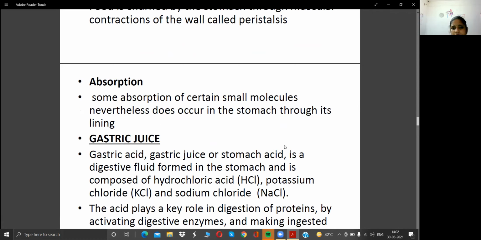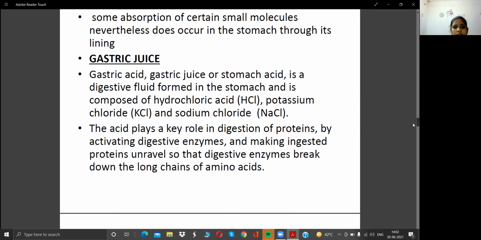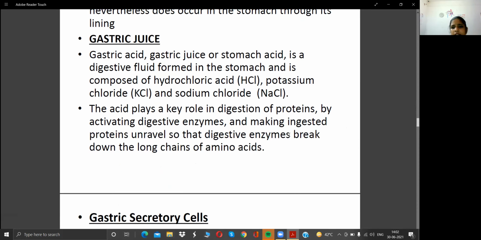The gastric juice contains hydrochloric acid, potassium chloride, and sodium chloride. The acid plays a key role in the digestion of protein by activating digestive enzymes, which help break down the protein into small chains of amino acids.